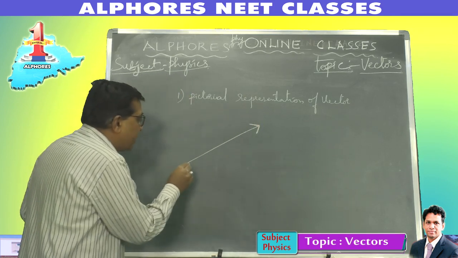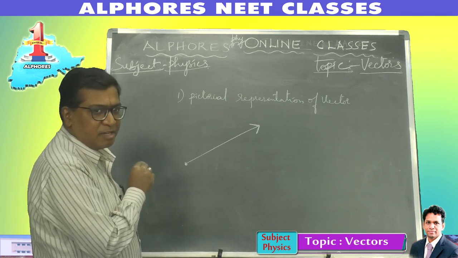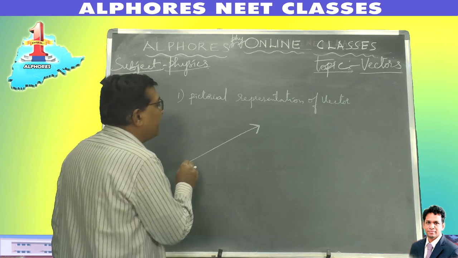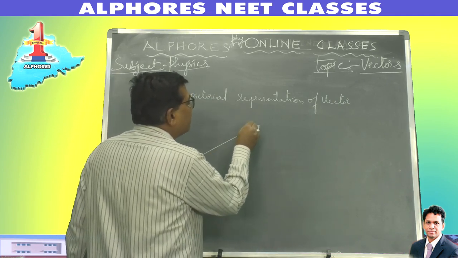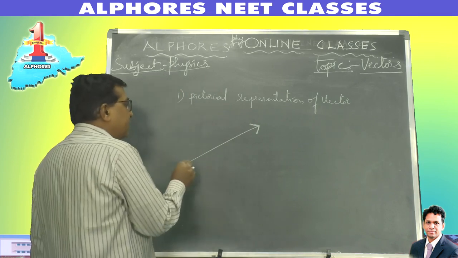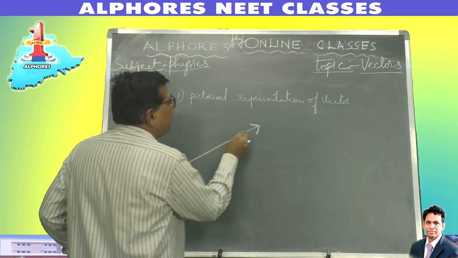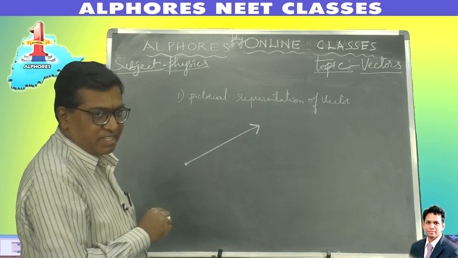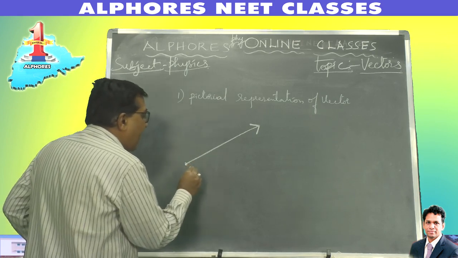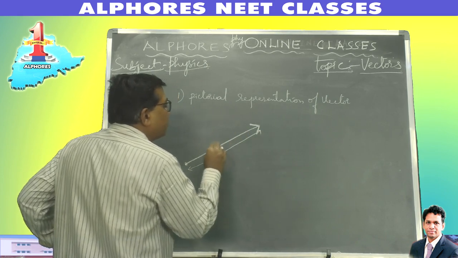This is the starting point, the initial point, the origin of the vector, the tail of the vector. And this is the head or terminal point of the vector, the arrowhead of the vector, right? So a vector is graphically represented by a line segment like this with an arrow. Now what does this represent? The length of the arrow represents the magnitude of the vector.